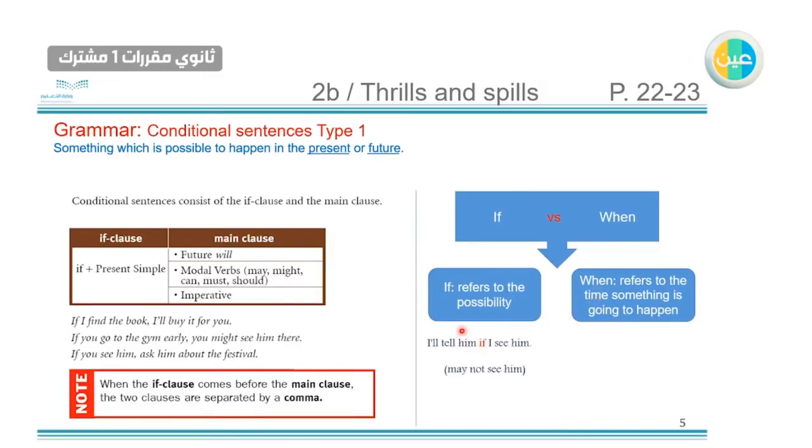For example, I will tell him if I see him. So I'm not sure that I will see him, I may not see him, if we use if. But if I use when, I will tell him when I see him. That means definitely I will see him, but I'm waiting for the time or the moment.